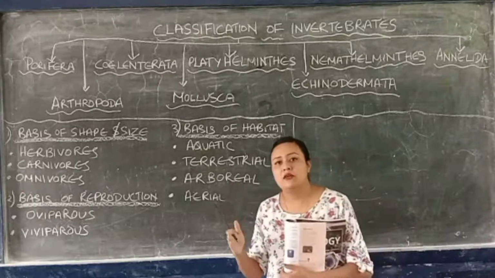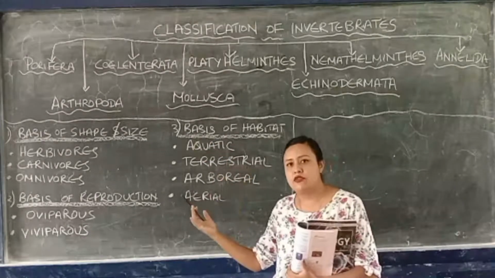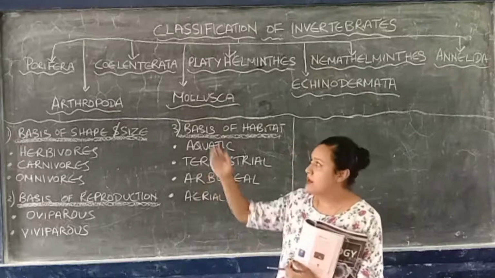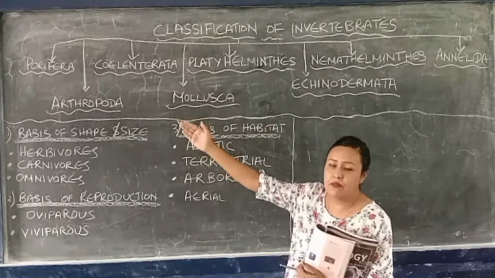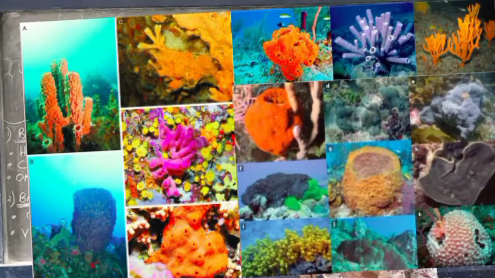What kind of animals come under this? Let's see now. Have a look. These are some examples of animals that come under this phylum Porifera. Now listen to the characteristics. Porifera means, in Latin, porus means pores and fer means bearing. So these are pore-bearing animals. The body structure is porous in nature.